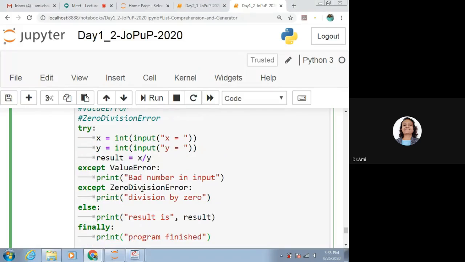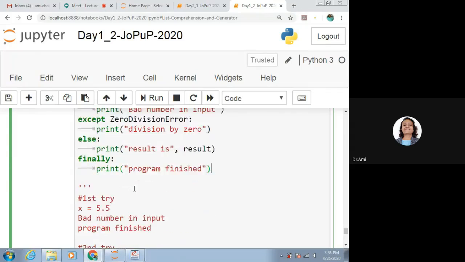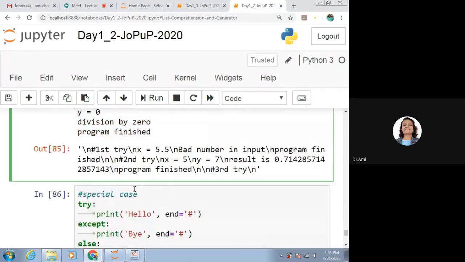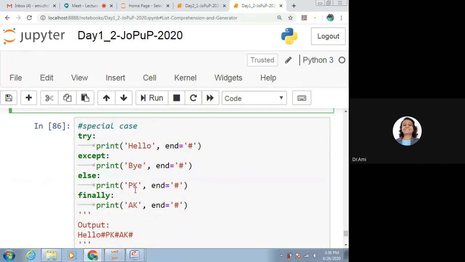Break was used in one example because that application was considering a for loop, which I haven't shown you. So break is not part of try, but it was for a specific example. So try, except. If we do not know what the exception is, we can use a plain except also. So try, except, else, finally.